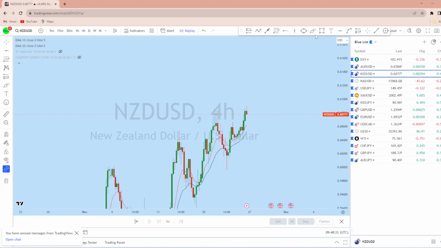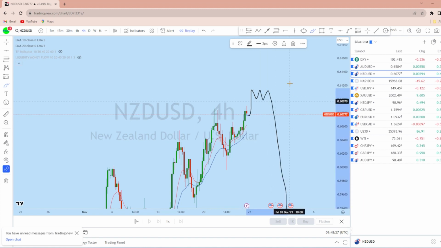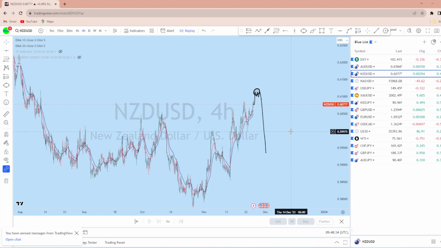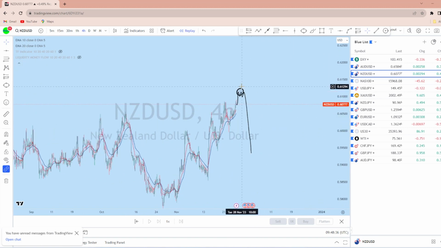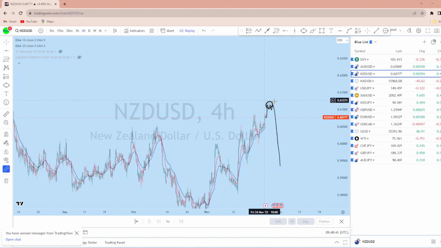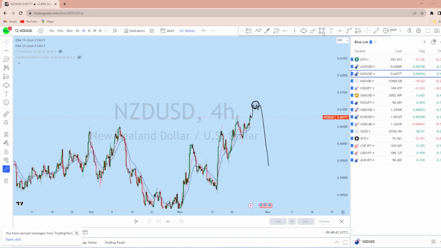structure. What we can expect on NZDUSD is to go back up to create a reversal pattern in that area and then to give us a potential selling opportunity. As we are expecting DXY to start a bullish move, we can expect NZDUSD to have a potential breakdown after creating a reversal pattern in that zone. As soon as we find suitable entry, we look for going short on NZDUSD with a high probability trade setup. Now let's look at